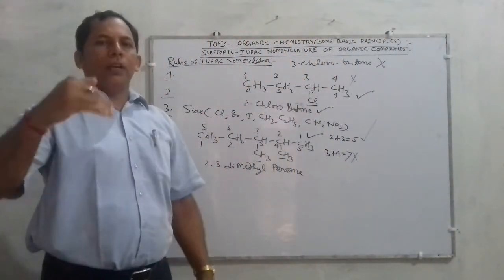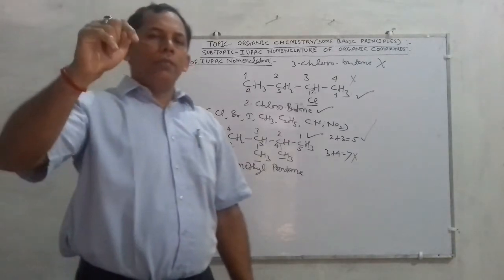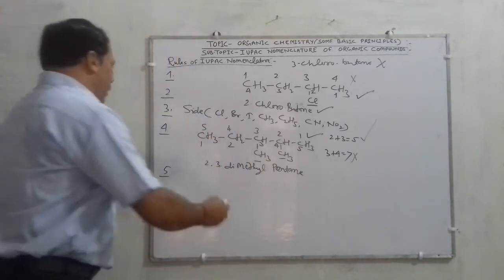The substituent which comes first in the alphabet, the counting will be started from that side. For example,